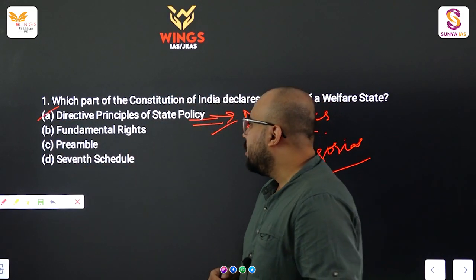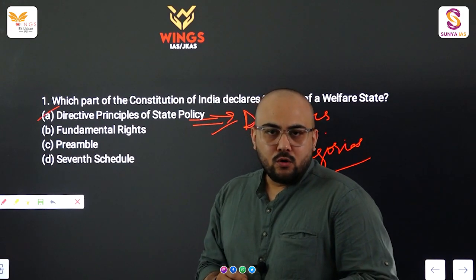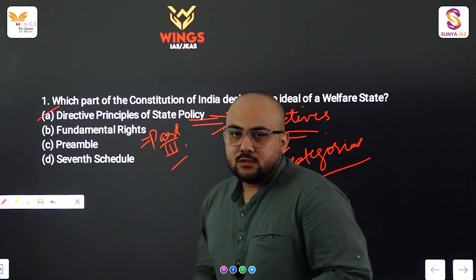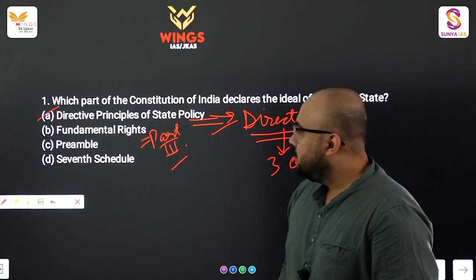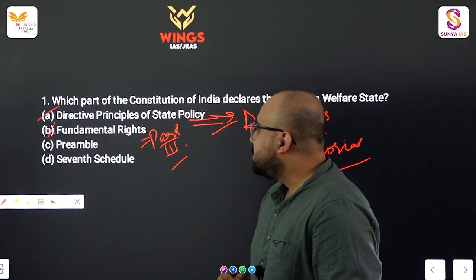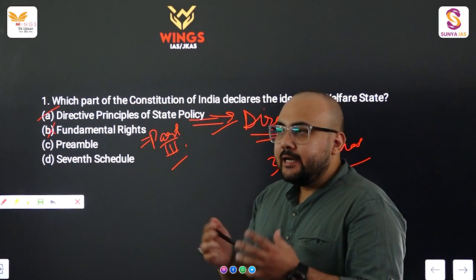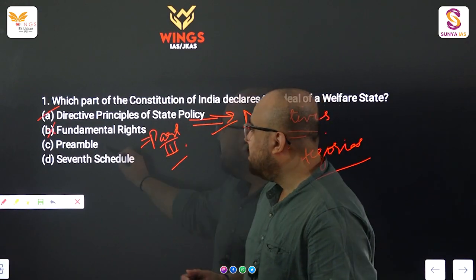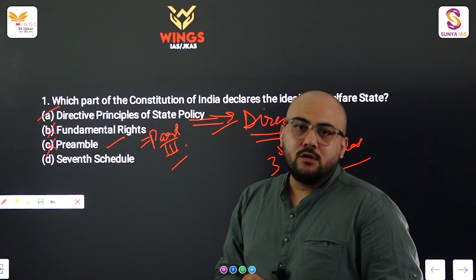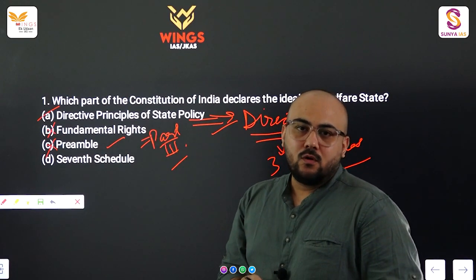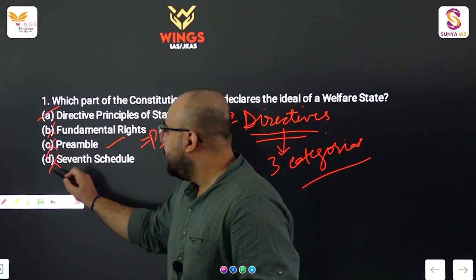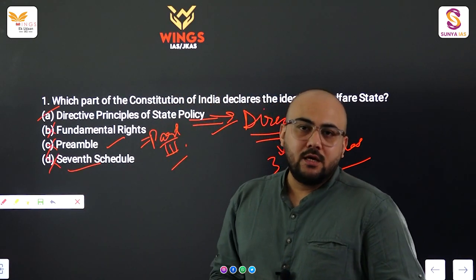Let's discuss the other 3 options. Fundamental rights, part 3rd of the Constitution, are the rights of the citizens against the state. So obviously this is not the right option. Now option C is preamble. Preamble is the identity card or the preface of the Constitution. It is not the right answer. 7th schedule talks about the division of powers. There are 3 lists within the 7th schedule: union list, state list, and concurrent list. Again, it reflects the federal character of the state.